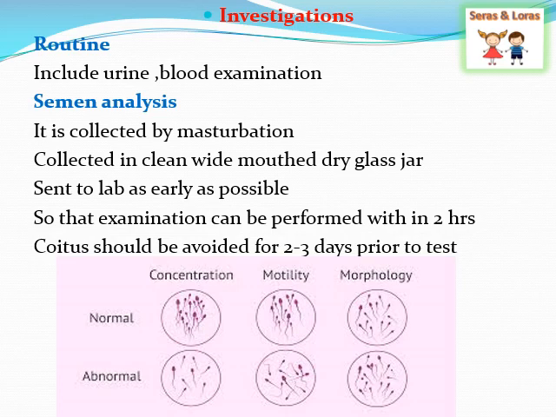It is collected by masturbation, and the sample is collected in a clean, dry glass jar and sent to the lab as early as possible. The examination can be performed within 2 hours, but it is the responsibility of the health person to inform the couple that coitus should be avoided 2 to 3 days prior to the test, so that enough sample can be collected through masturbation.